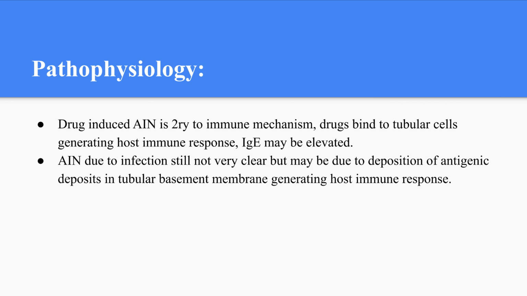Acute interstitial nephritis due to infection is not very clear, but the main theory is that bacteria can deposit some antigenic materials in the tubular basement membrane, and this can generate a host immune response.